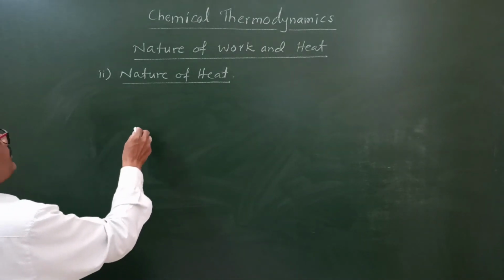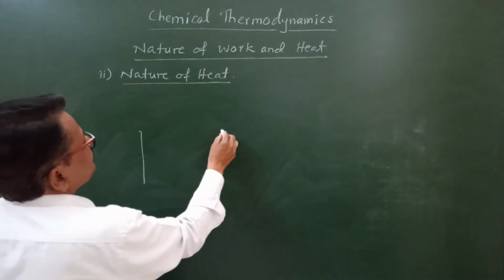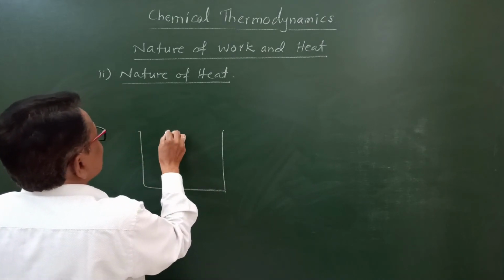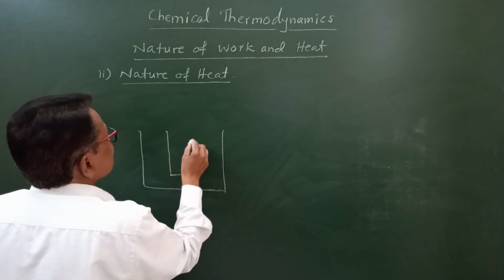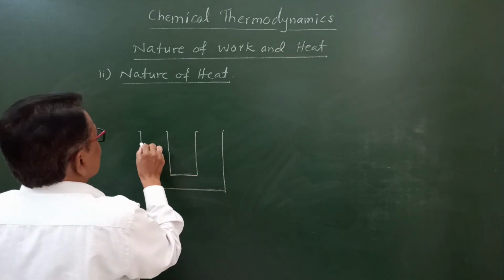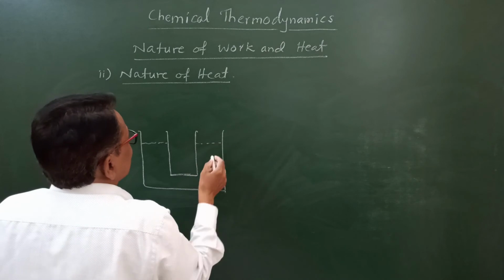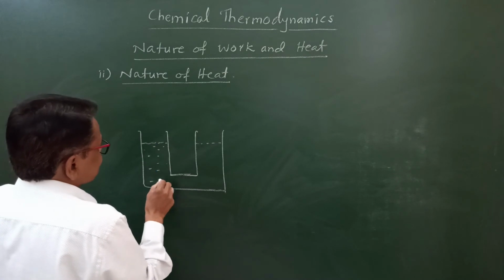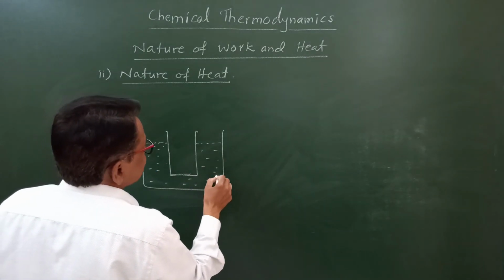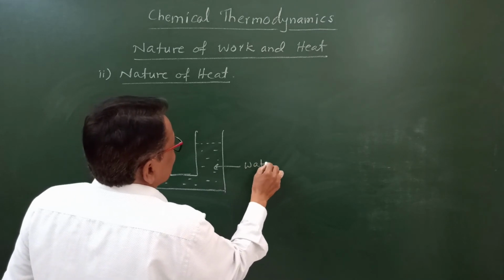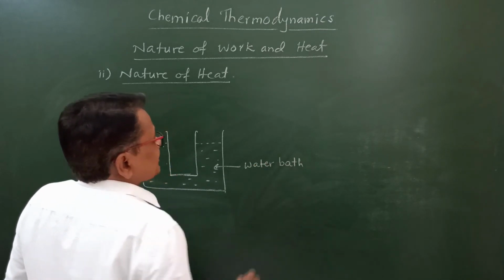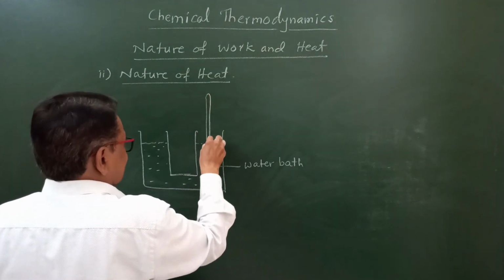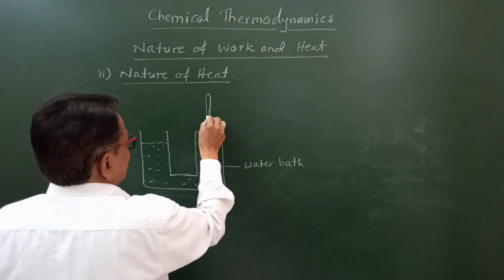We have to consider here a water bath. Here a water bath is considered, and in this water bath a beaker is immersed in which a chemical reaction is taking place. So this is the water bath, which is kept at room temperature, and here a thermometer is also immersed to measure the change in temperature. So this is the thermometer.